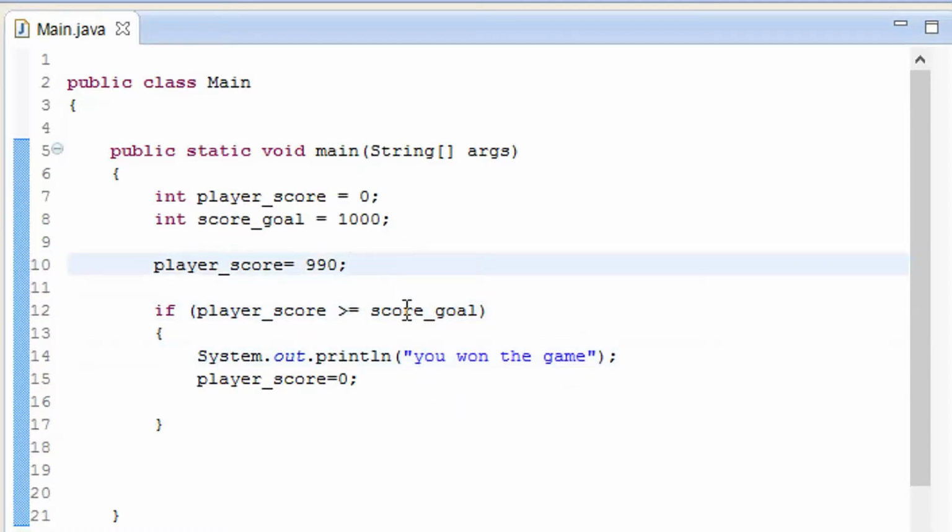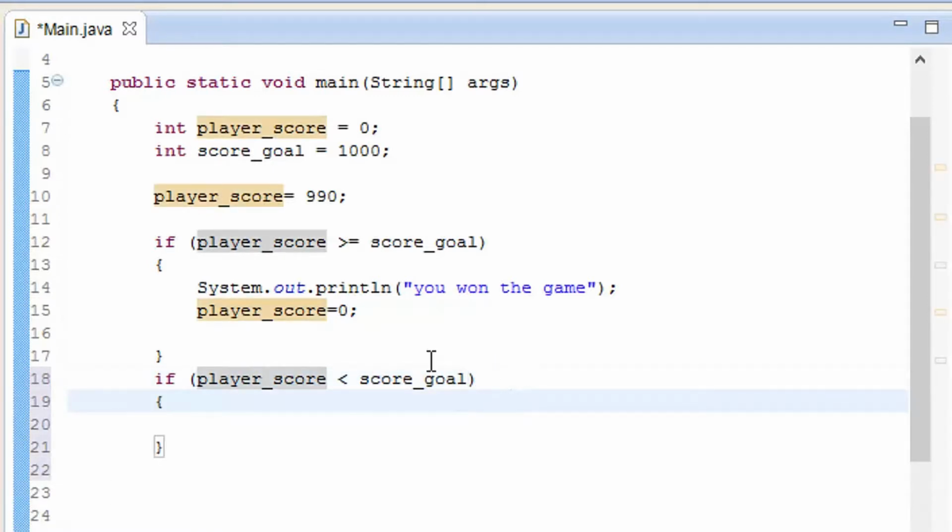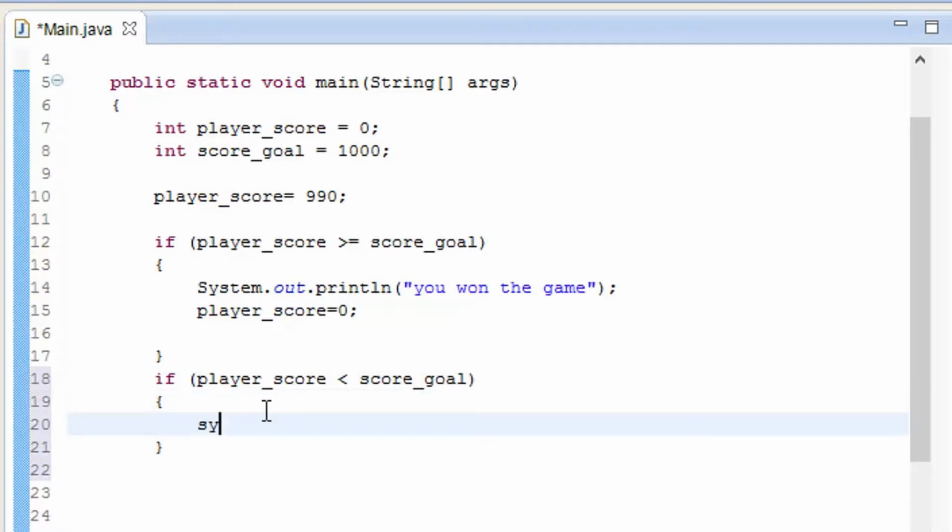So next we are going to add another statement to it: player score, and this time I'm going to keep it less than score goal, so it is going to match this one and this one. Next, inside the curly braces, because of the help of the editor I got the end tag over here, so type syso.